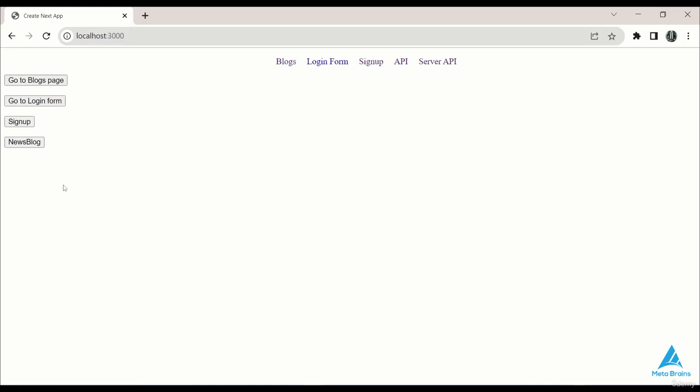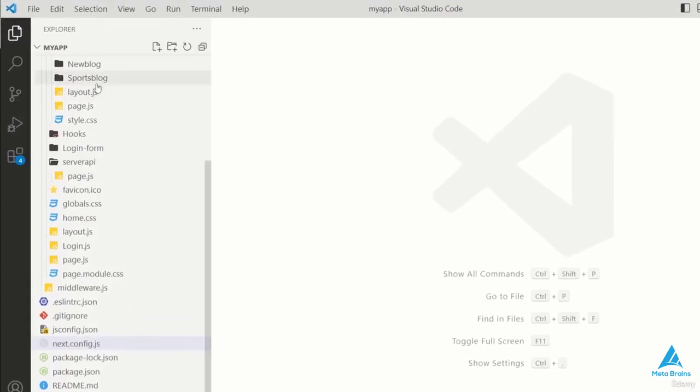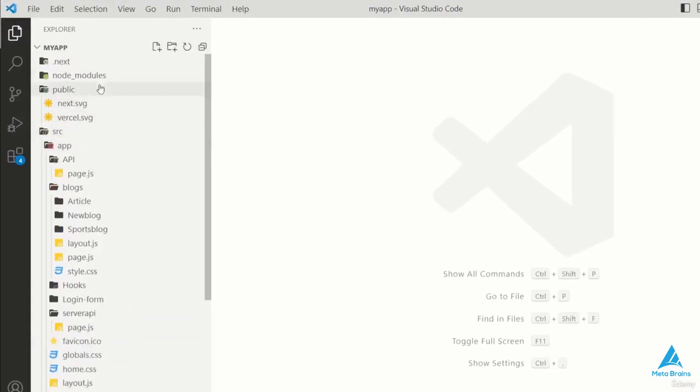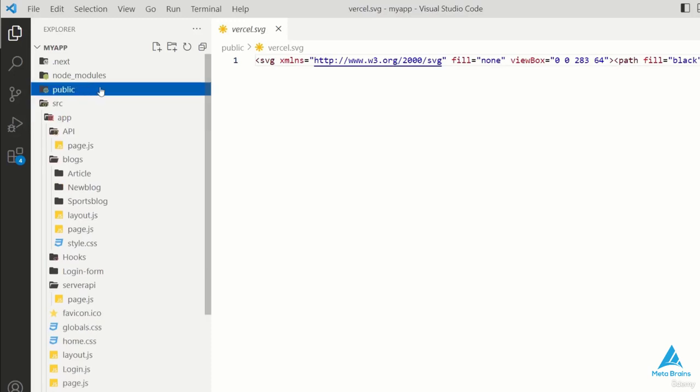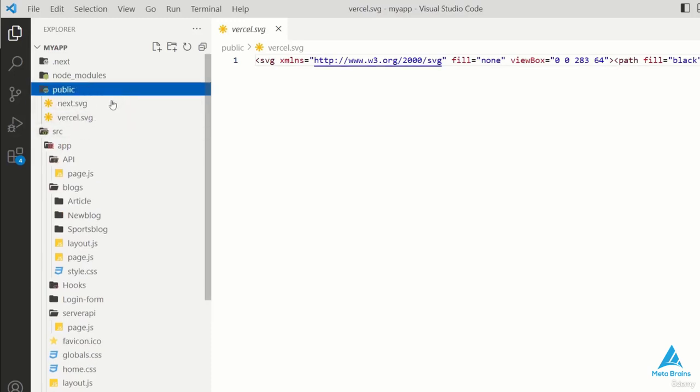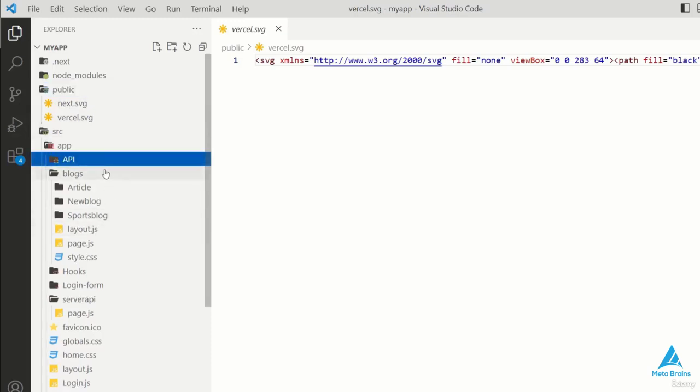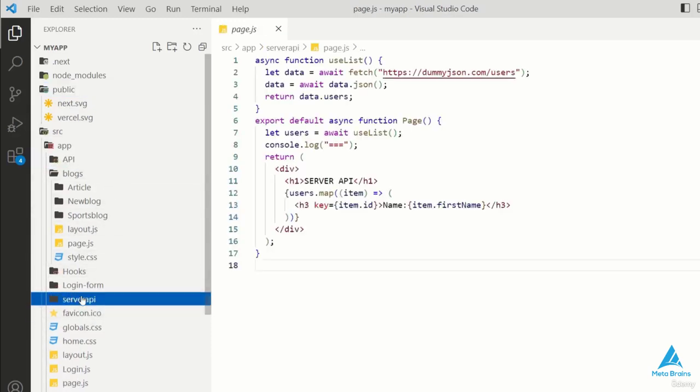To address this concern, Next.js provides image optimization capabilities, allowing us to tailor images as needed. So let's dive into it with an example. In your VS Code, you'll find some images in the public folder. Feel free to use your own images if you prefer, but for this demonstration, we'll use the default images provided. Navigate to the main page, closing other folders for clarity.